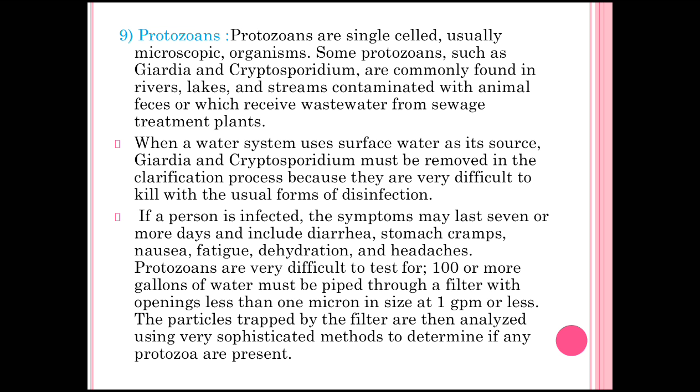Next are protozoa. Protozoans are single-celled, usually microscopic organisms.